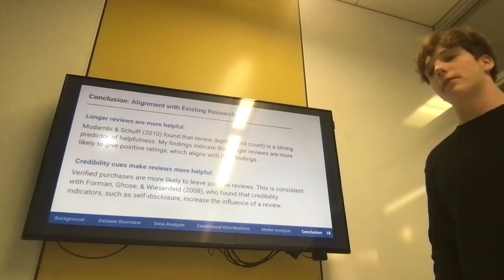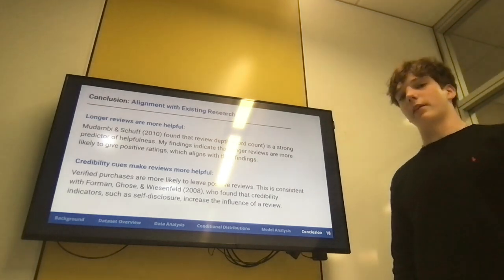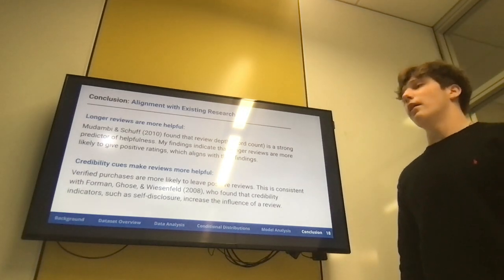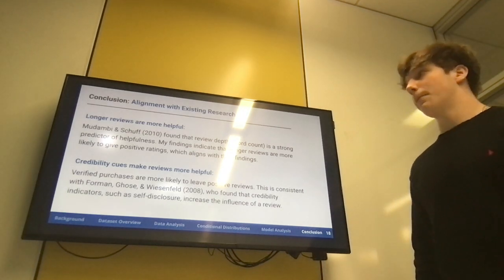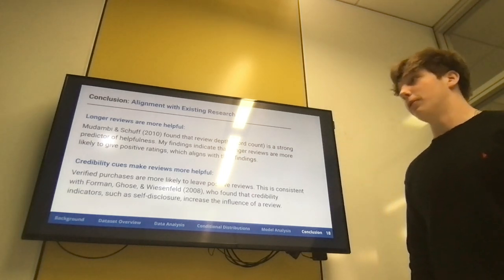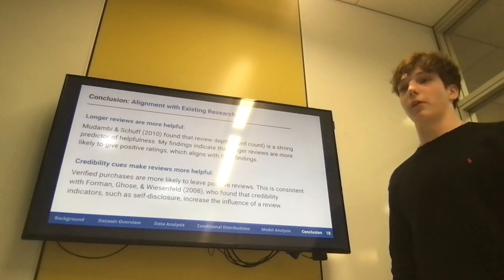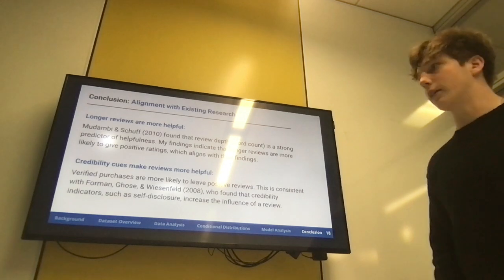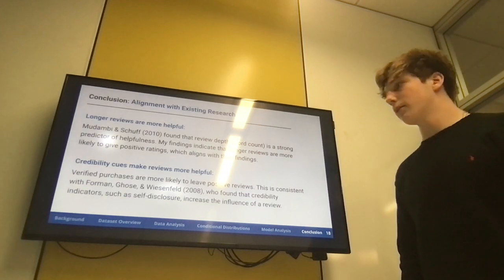Now let's look at how this aligns with the existing research that we looked at in the beginning. So again, Mudambi and Schuff in 2010 claimed that longer reviews are more helpful. Now we didn't necessarily look at if longer reviews are more helpful, but we see that longer reviews are more likely to be positive, and so are more helpful reviews. So I think it's interesting, given our findings.